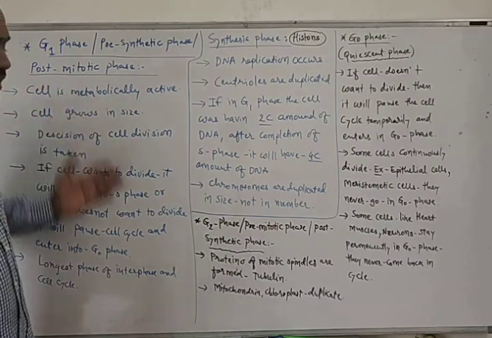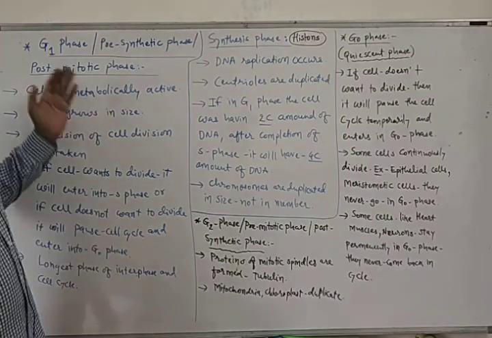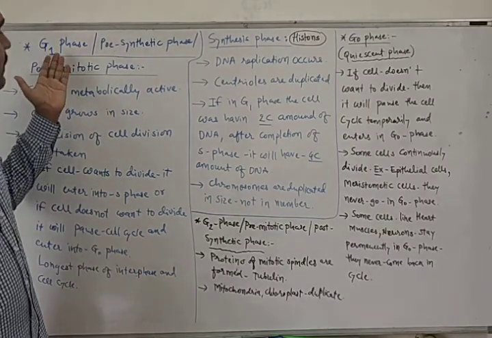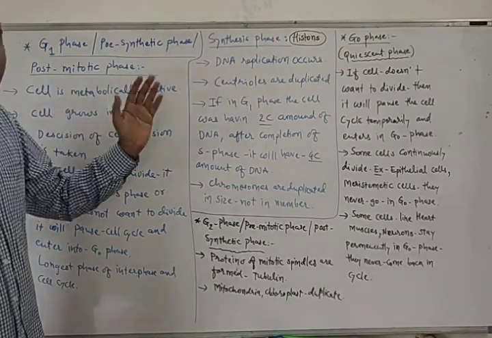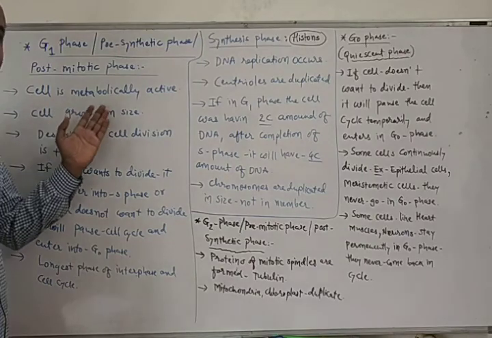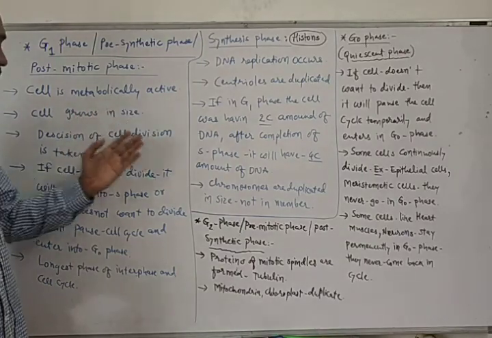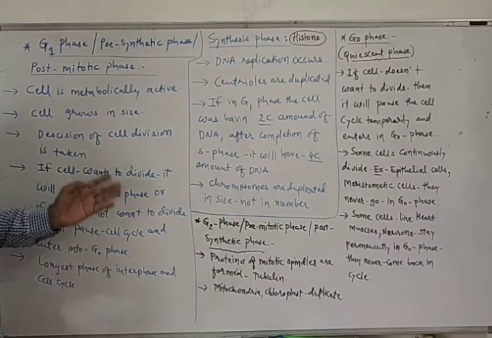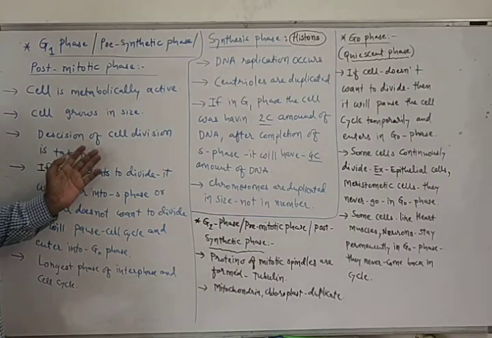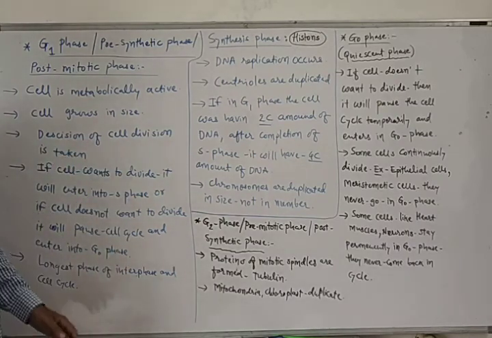So what we have discussed in the G1 phase: it is also known as gap 1 phase, pre-synthetic phase, and post-mitotic phase. During this time, the cell is metabolically active and grows in size. Its size will increase because of the metabolic activities. And the decision of cell division will be taken during the G1 phase.